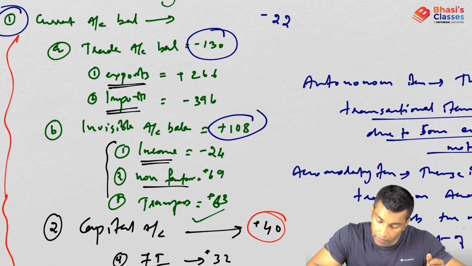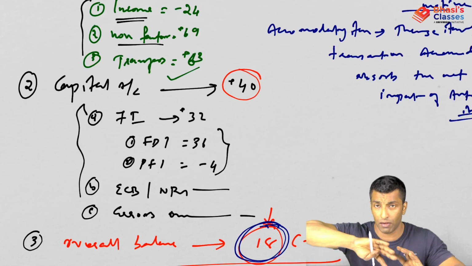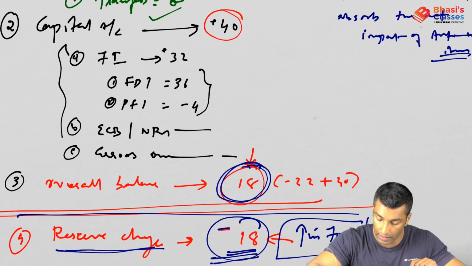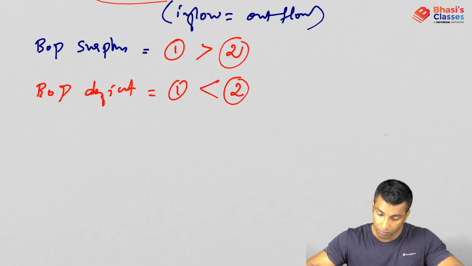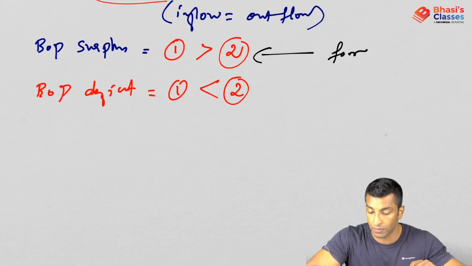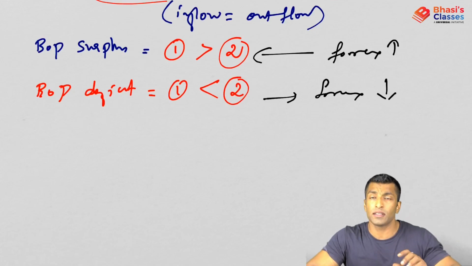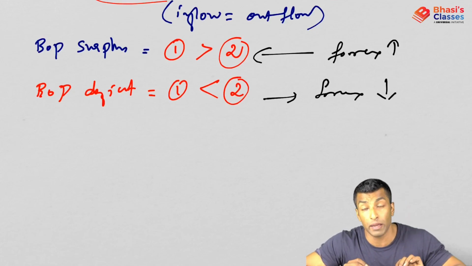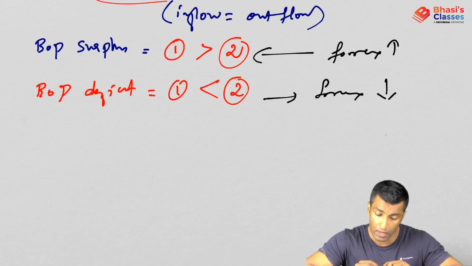Similarly, these are net we have taken, and whatever you're receiving or paying, all these things are discussed here. So these are the concepts. If it is in surplus, forex will increase. If it is deficit, forex will decrease. But this does not show the actual situation. There may be crisis in the BOP situation even in BOP surplus, which we will see in the next session.